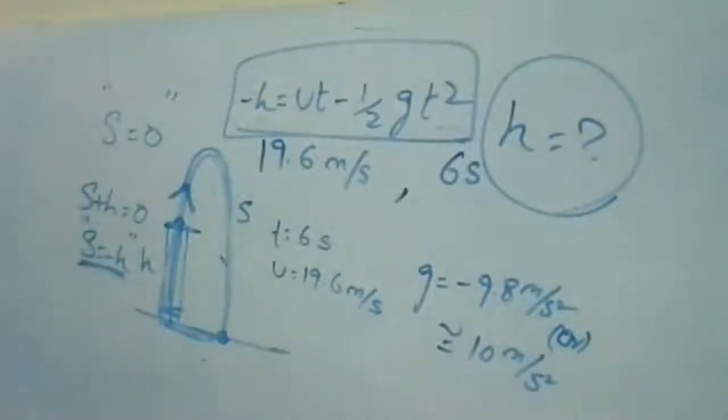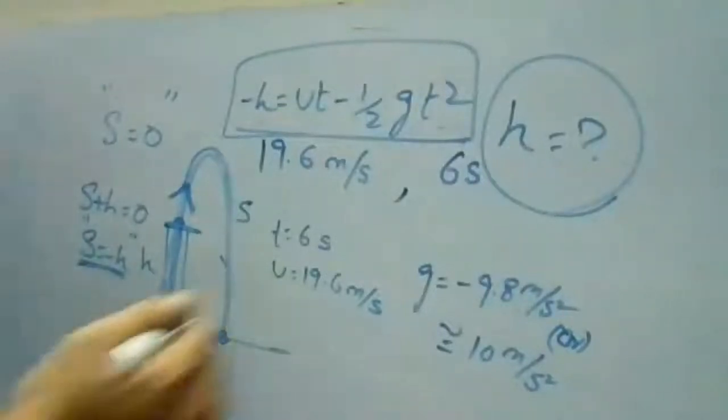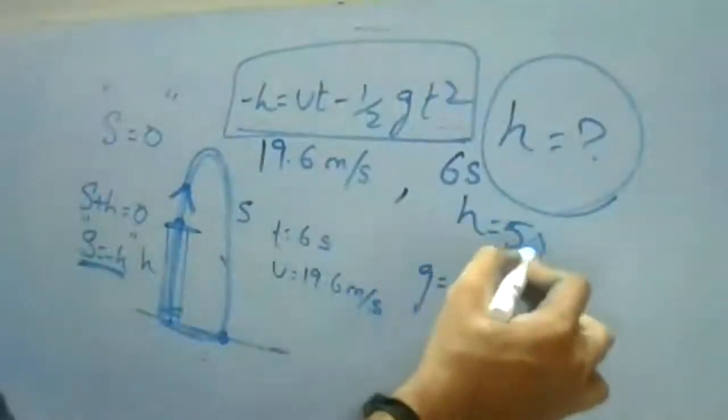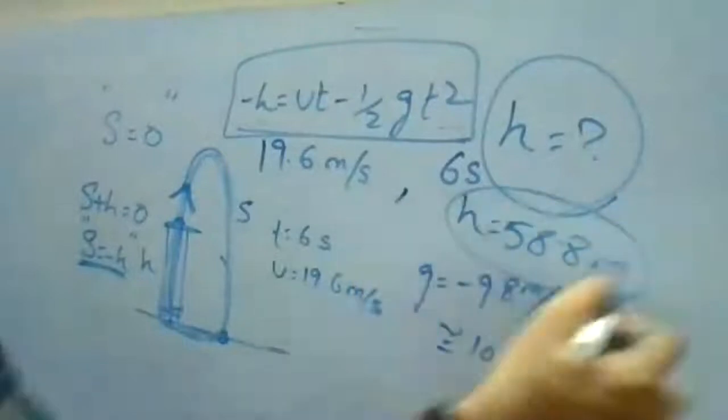Acceleration, that is from the ground, opposite to the ground. Sir, it is 58.8 meters. Right. So the height is 58.8 meters. Those who are doing it, just try to find the answer. So it is 58.8 meters, the answer.